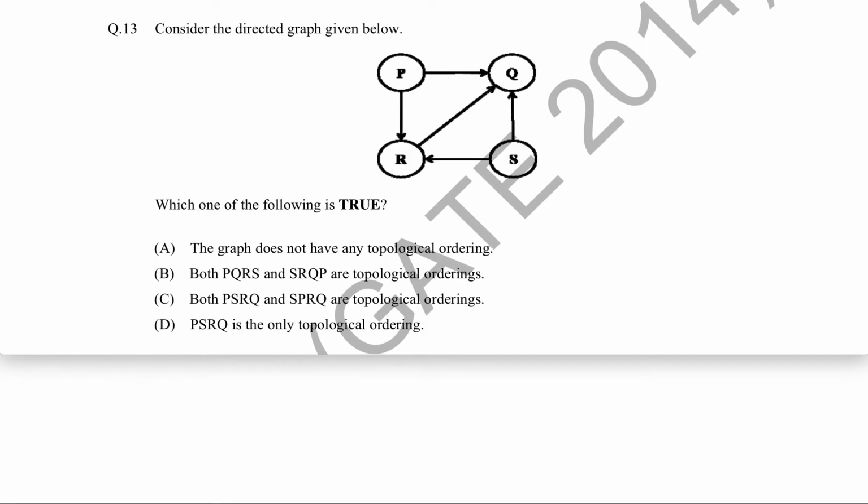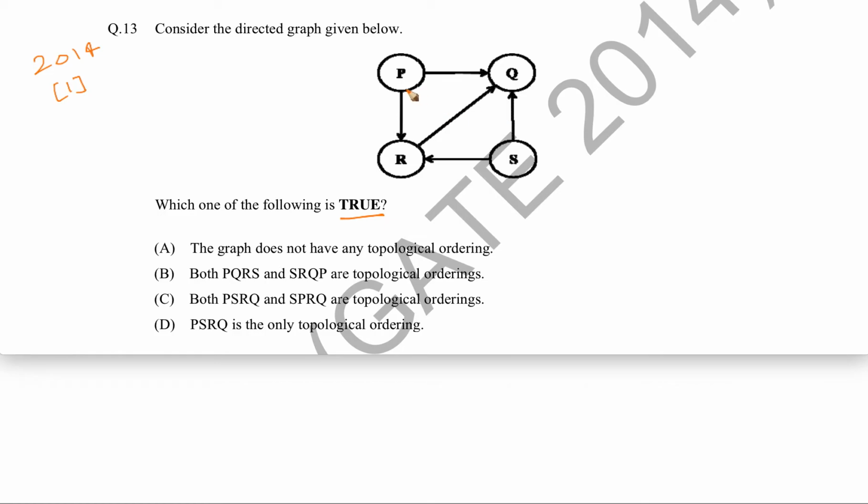Okay, now let's see this question. This question came in GATE 2014 for 1 mark. The question is, consider the directed graph given below, which one of the following statements is true. So, they are talking about topological ordering with respect to this graph. Okay, so let's firstly find out what are the topological orderings for this graph.